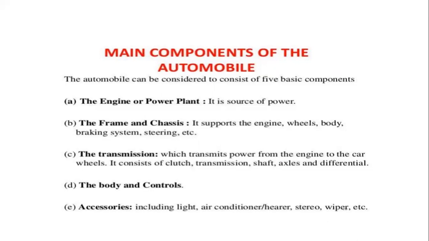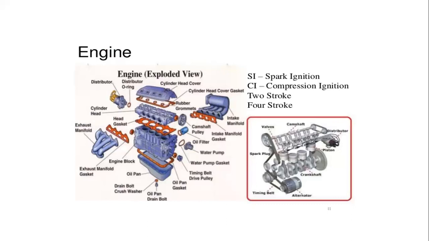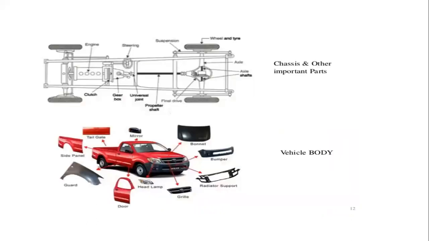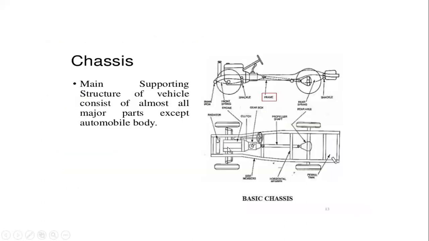Here a diagram of an engine is shown, which we will study in detail in the next topic about engines. And this diagram shows the chassis of an automobile, a four-wheeler, and its body. The basic definition of chassis is the main part of an automobile which supports the weight of the vehicle.